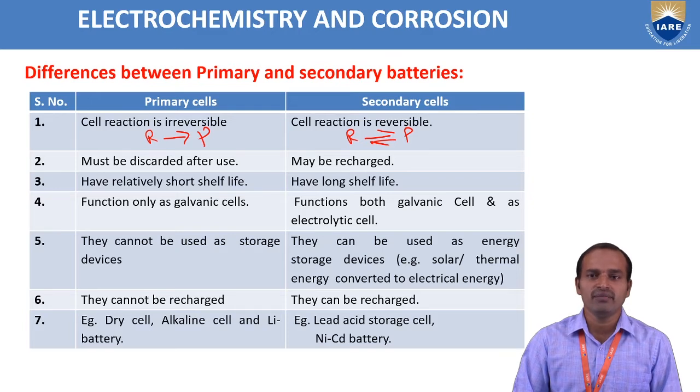The best examples for primary cells are dry cells, alkaline cells and lithium batteries. And the examples for secondary batteries are lead acid batteries, nickel cadmium batteries and lithium ion batteries. These are the main differences between primary batteries and secondary batteries.